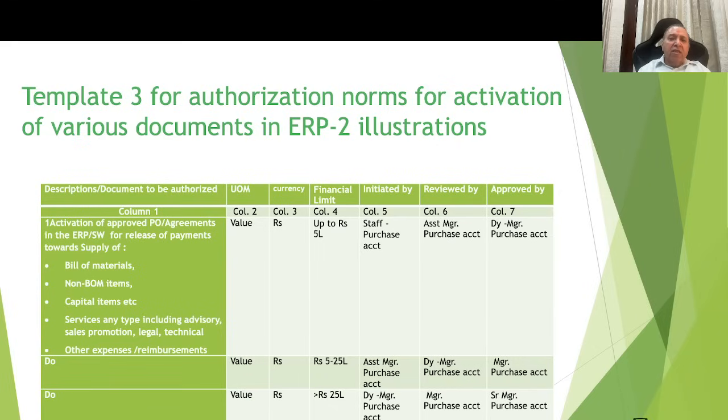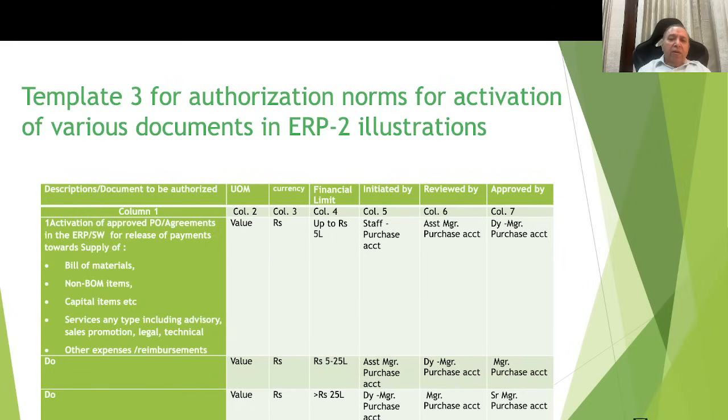So here I am suggesting, in the first case, value up to 5 lakhs of the purchase order: staff can initiate, assistant manager can review, and it can be approved by a deputy manager. Now here I am suggesting purchase account. I am proposing two or three categories within the finance function: purchase account, sales account, and general ledger account. For authorization for the PV related matters, I am proposing these to be done by the purchase accounting within the corporate finance and accounts function.